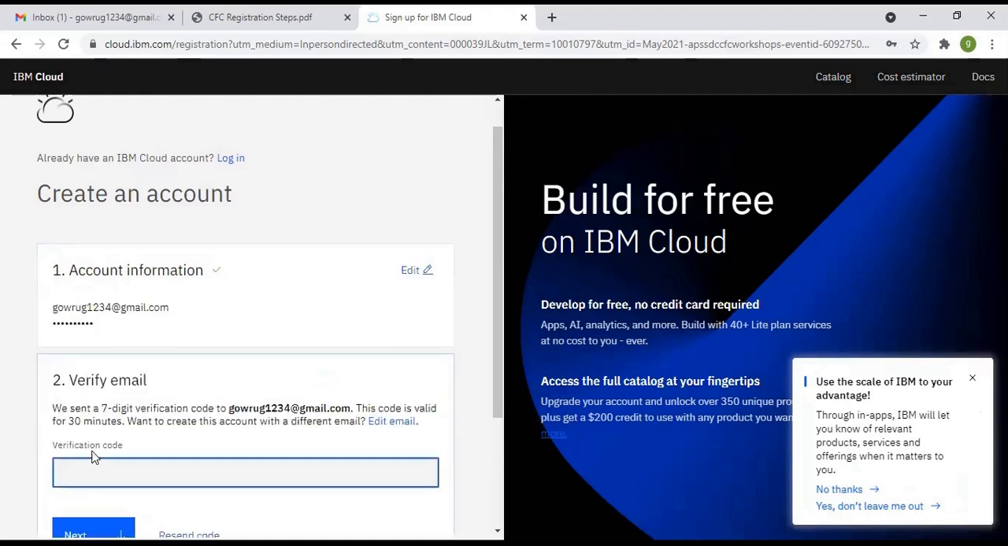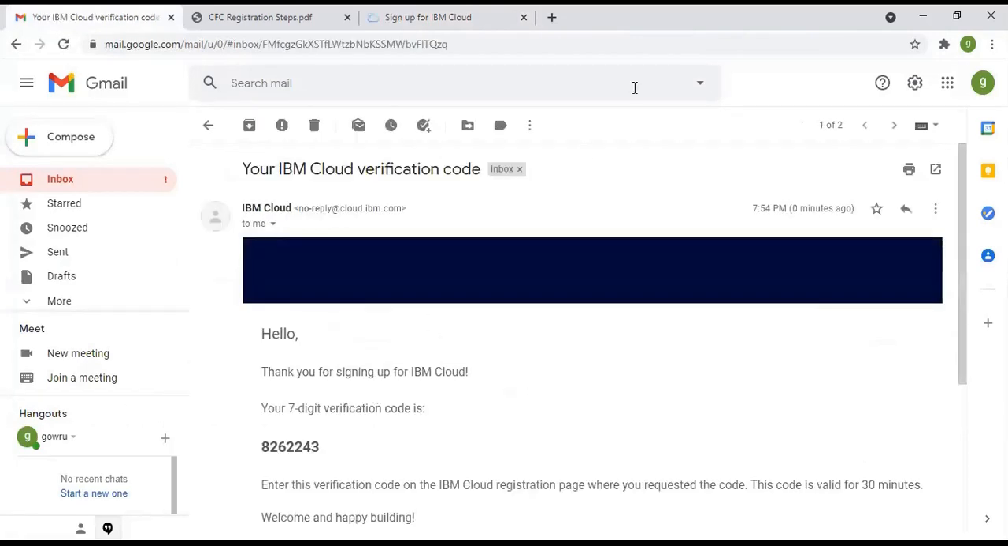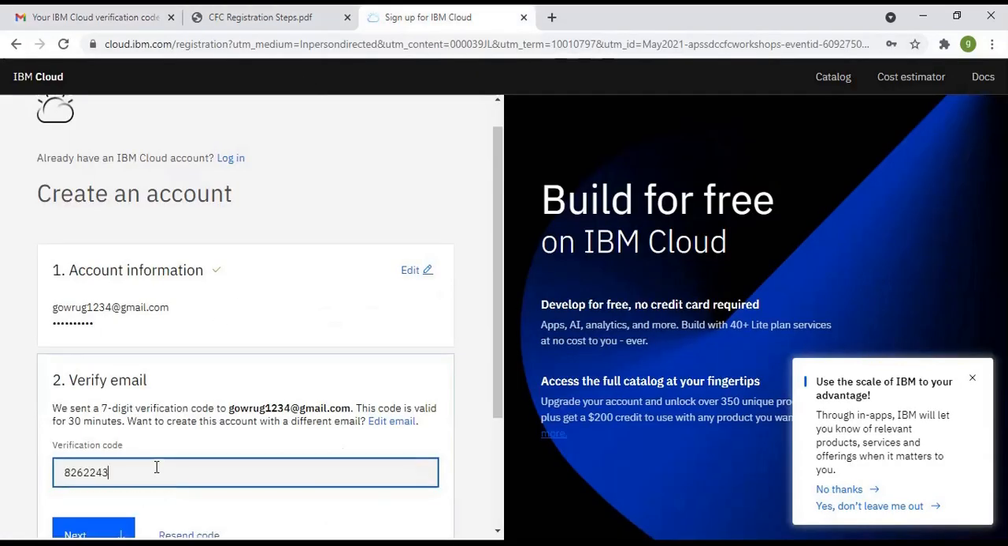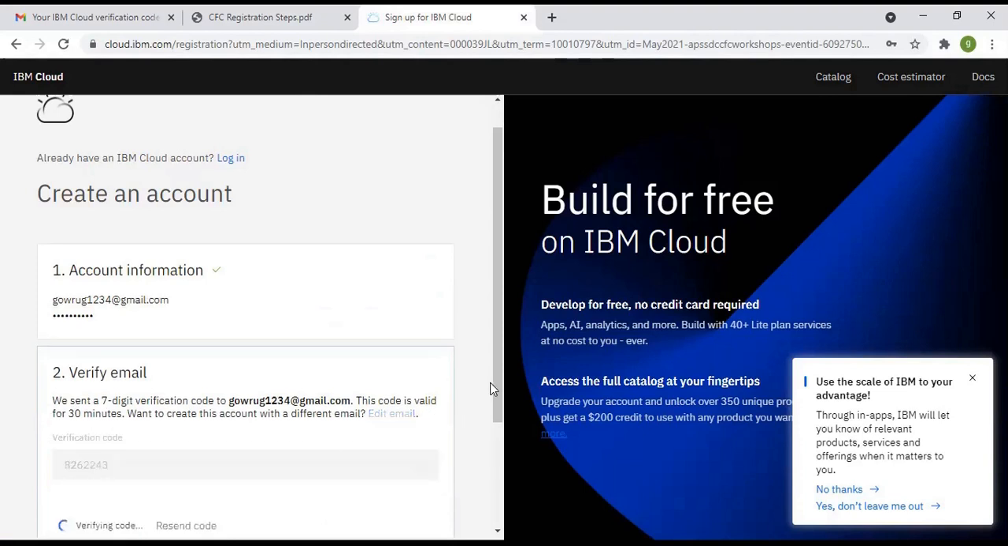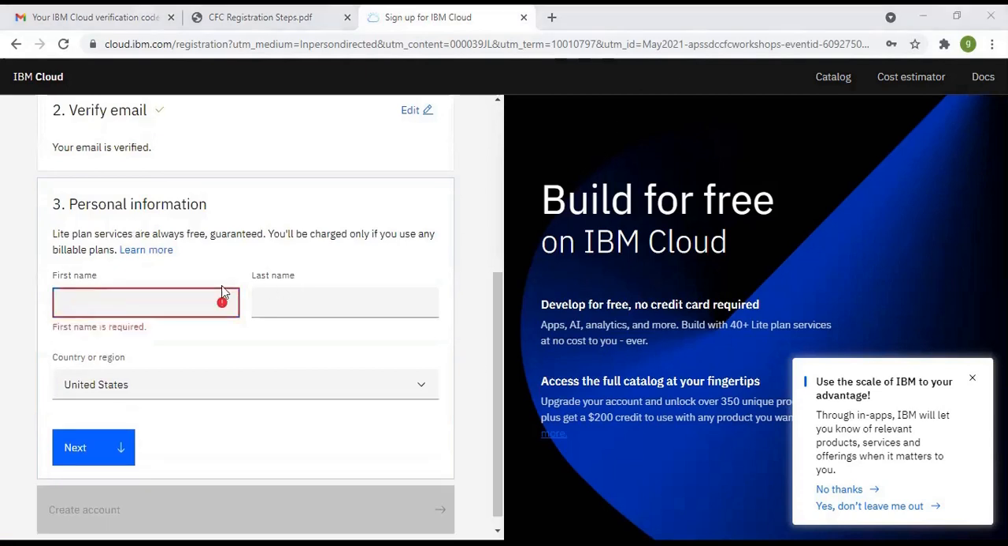This is the account verification. Now I received one verification code with 7 digits. With the help of those 7 digits, please verify your mail ID. Okay, this is the 7-digit code for verifying the mail. If you have any doubts, please feel free to call those contact numbers.